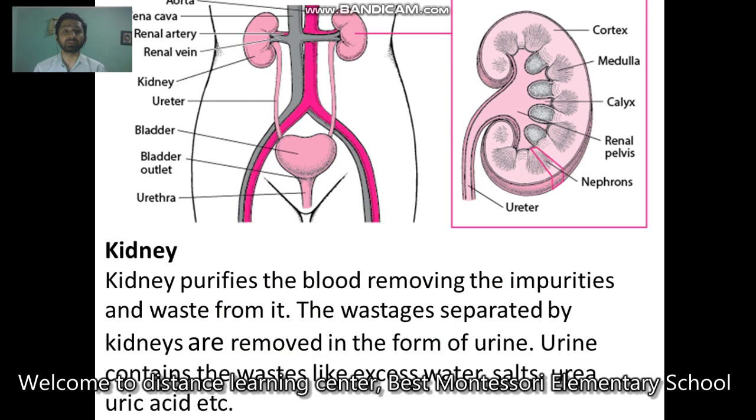On to the next point, the most important one, the kidney. It is responsible for filtering and purifying the blood, and the waste materials present in the blood are filtered by the kidney and removed in the form of urine. Urine contains excess water, salt, urea and uric acid. We know that if we drink a lot of water, we urinate frequently, because that excess water is thrown out in the form of urine, and salts, urea and uric acid also get mixed in it and are thrown out of our body.